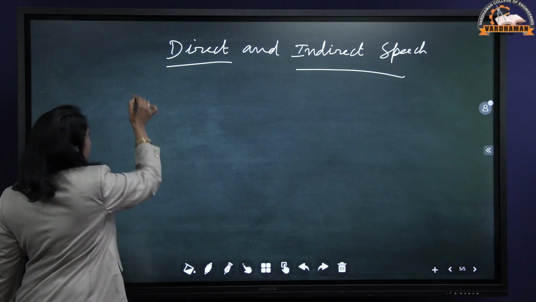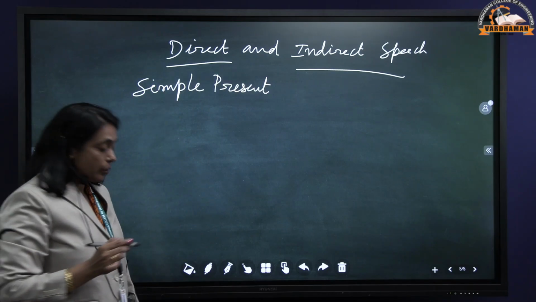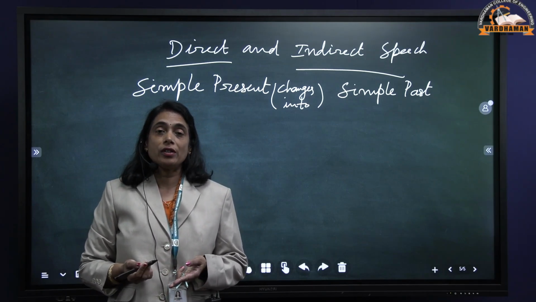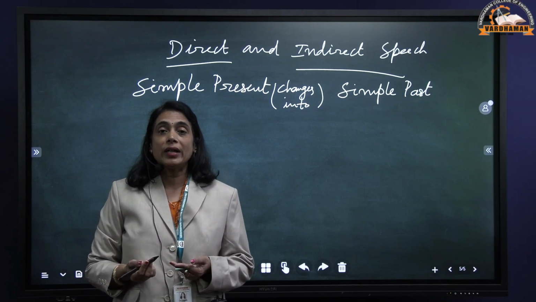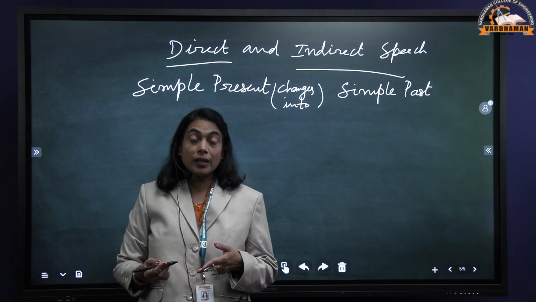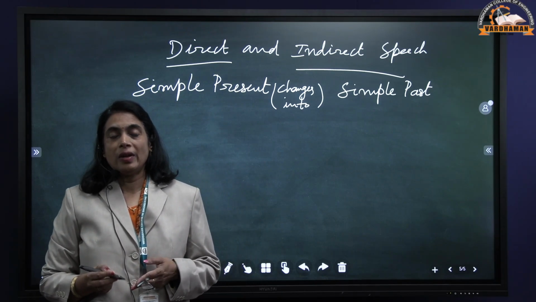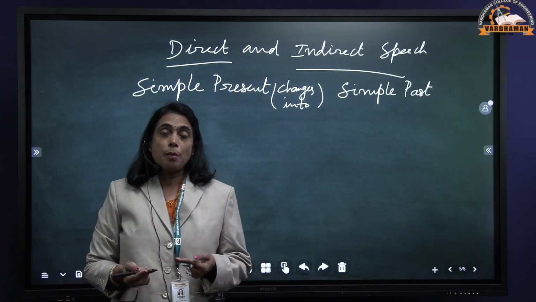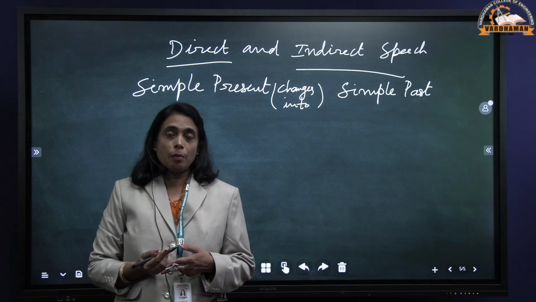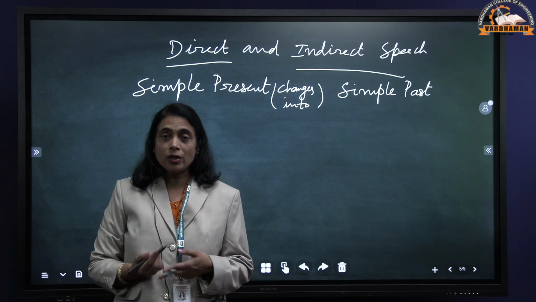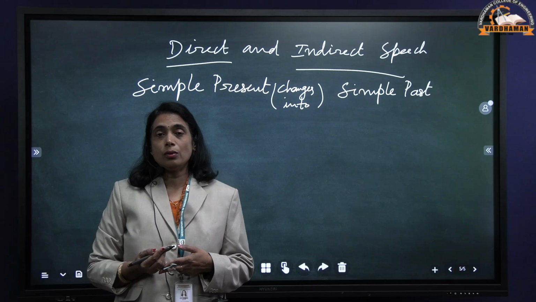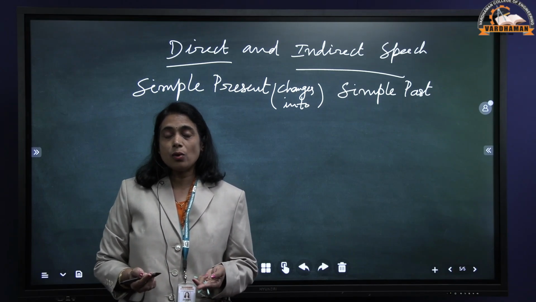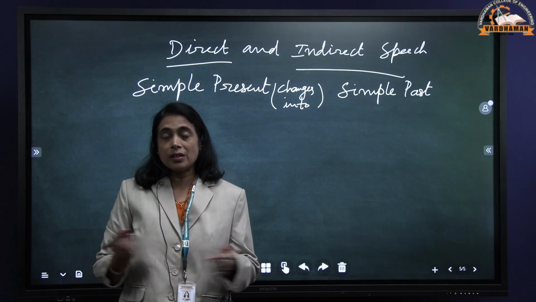Suppose we use simple present tense, that changes into simple past. Then present continuous changes into past continuous, present perfect changes into past perfect, and present perfect continuous changes into past perfect continuous tense. When it comes to past tense, simple past changes into past perfect and past perfect remains past perfect, past perfect continuous remains past perfect continuous, past continuous changes into past perfect continuous tense. When it comes to future tense, only the modal auxiliaries change, the rest of the things remain the same.